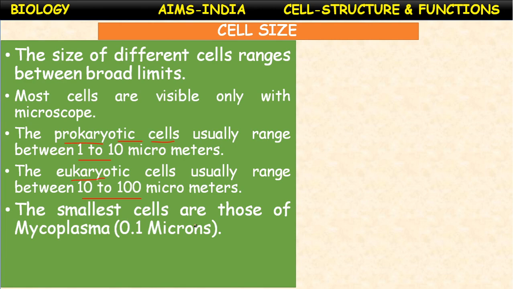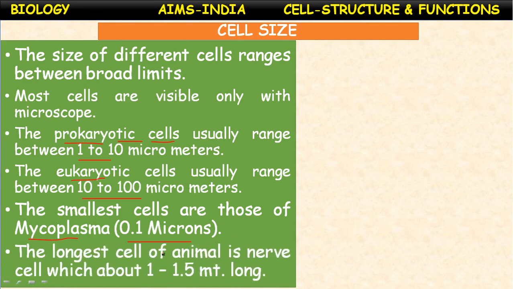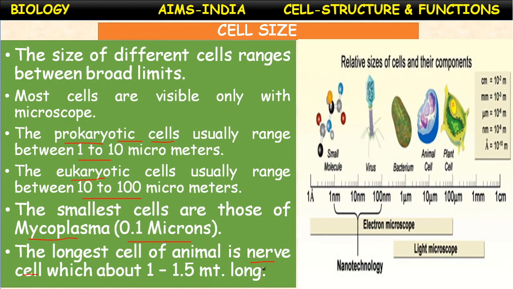The smallest cells are those of mycoplasma, that is 0.1 microns. They are also called PPLO, pleuropneumonia-like organisms. They are the smallest cells. And the longest cell of an animal is the nerve cell. The nerve cell ranges about 1 to 1.5 meters long.